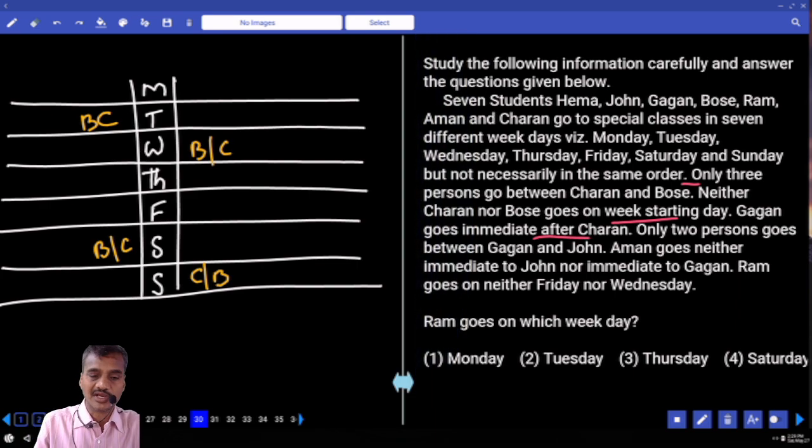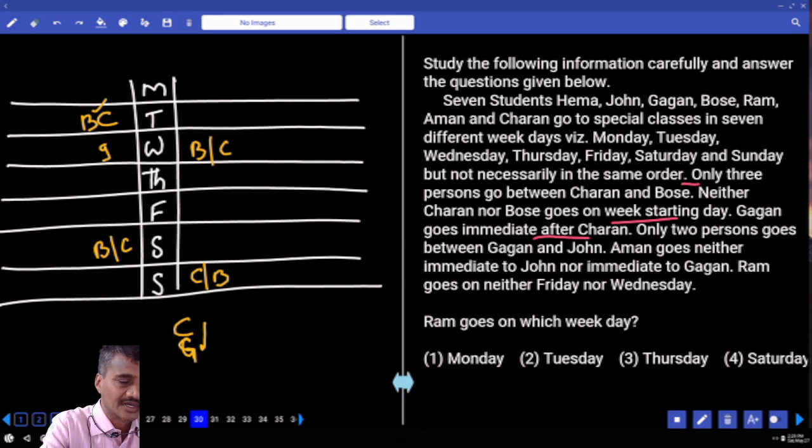Gagan goes immediately after Charan. Charan is immediately followed by Gagan. Only 2 persons between Gagan and John. Now between Gagan and John there must be exactly 2. Now if Charan is here, then Gagan will be here, and 2 persons between Gagan and John. Is it possible? No. Hence in this case Charan cannot be here.